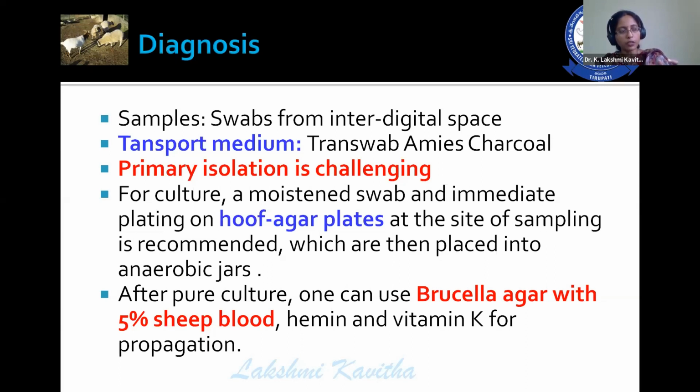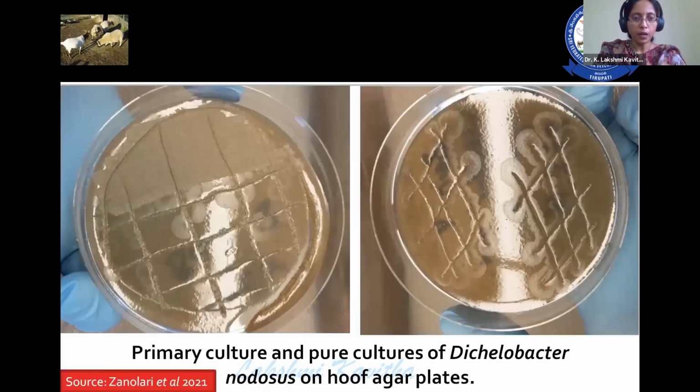So for that purpose, try to collect the swab and immediately place it on a hoof agar plate at the site of collection itself, which is recommended. Otherwise, transport these swabs to the laboratory immediately or as early as possible using anaerobic jars. Then after pure culture using hoof agar plates, you can use Brucella agar with 5% sheep blood for isolation, using hemin and vitamin K for its propagation. These are the pictures showing primary isolation of the foot rot organism, Dichelobacter nodosus, on hoof agar plates.